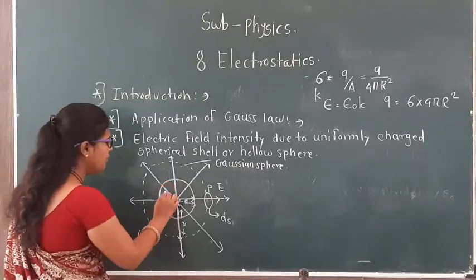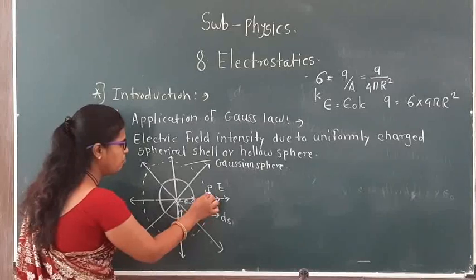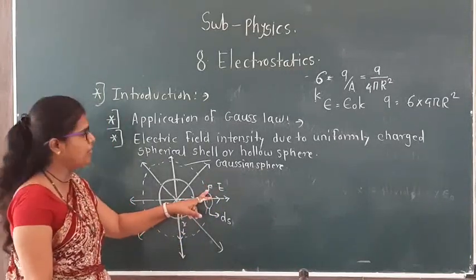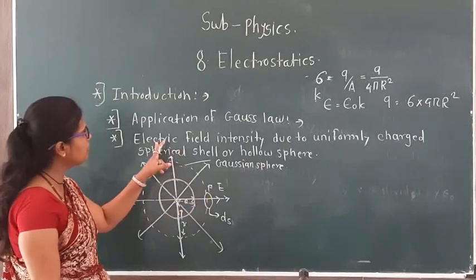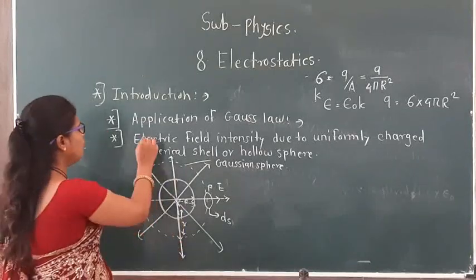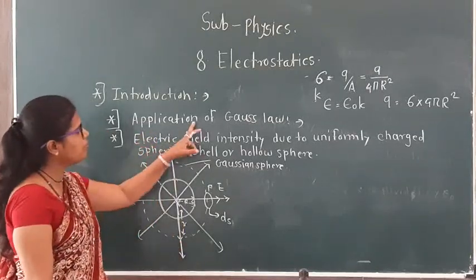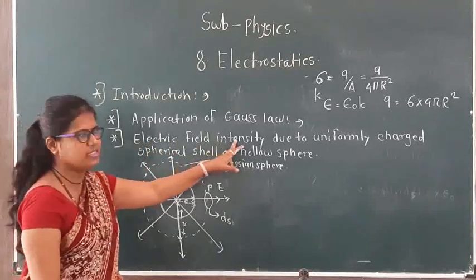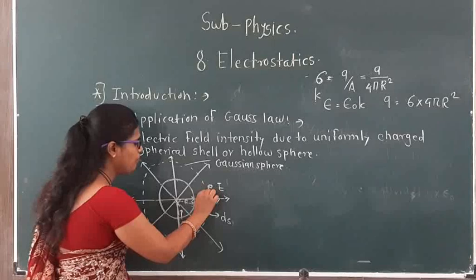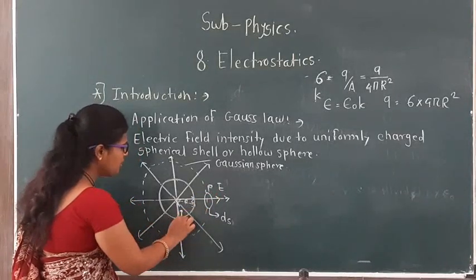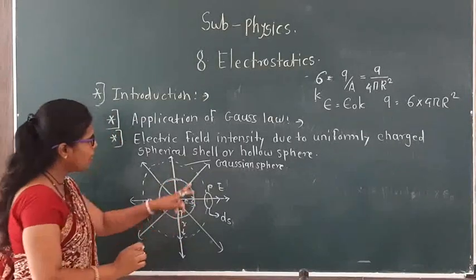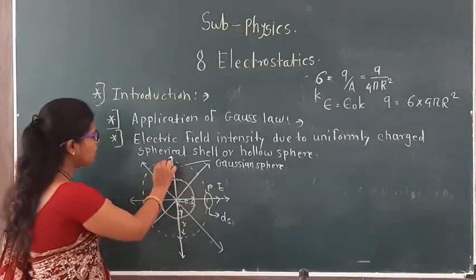Now we have to find the electric field intensity at a point P. The motto here is the application of Gauss law. Now we are going to study the application of Gauss law. We have to find the electric field intensity at a point P at distance r from the center, inside the sphere. Now we have to draw the Gaussian sphere.